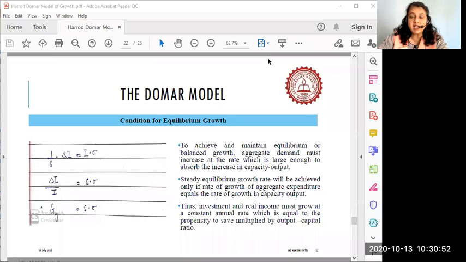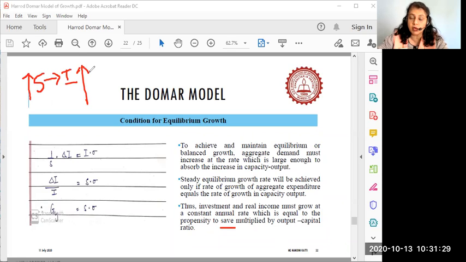Now when I talk about investment, in some way it is connected to a factor called savings. And in this entire statement we have something called the propensity to save. So when the economy saves more, it means the capacity of the economy to invest is also more.